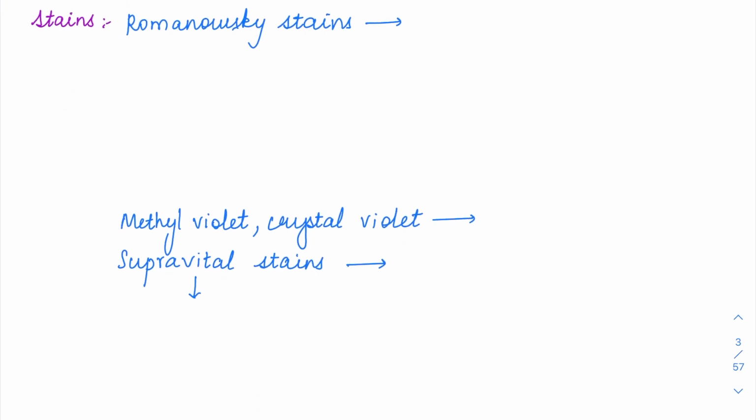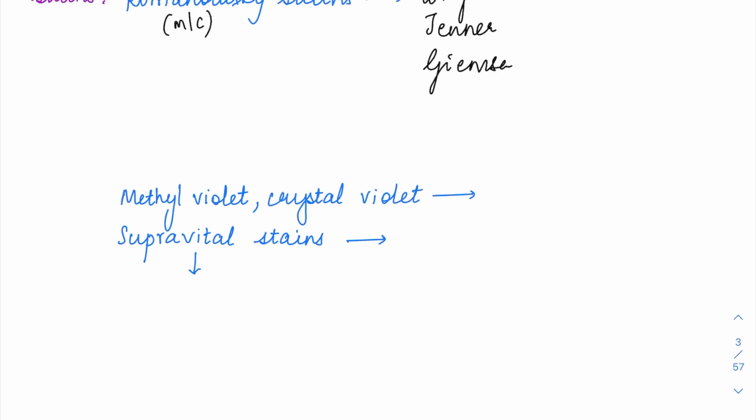So after taking the biopsy, you will have to stain the aspirate or the peripheral smear or the biopsy, right? So for biopsy, you are going to stain it with the normal HE stain. For aspirate and peripheral smear, you can use various stains. So starting with the Romanowsky stains, which are the most common stains. So under Romanowsky stains, we have multiple stains. So we have Wright stain, we have Jenner stain, we have Giemsa stain, and then we have Leishman stain. So these are all examples of Romanowsky stain.